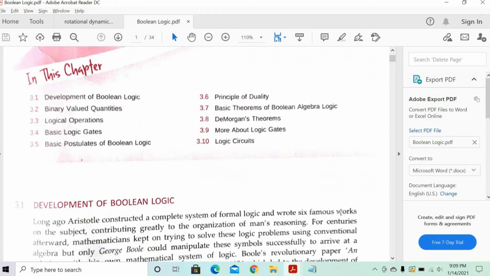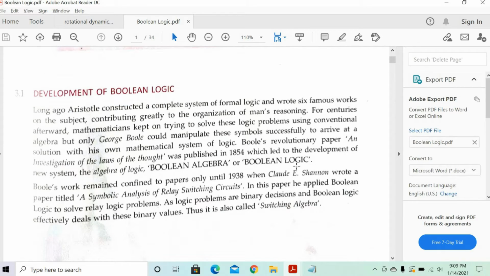So let's get going now. Introduction, development of Boolean logic. Boolean means it's true or false. Anything which evaluates to true or false, that's called Boolean. And anything which we discuss about the combination of true and false, including your operators, that becomes Boolean algebra. So we'll define in terms of Boolean logic or algebra. Both are pretty much similar.